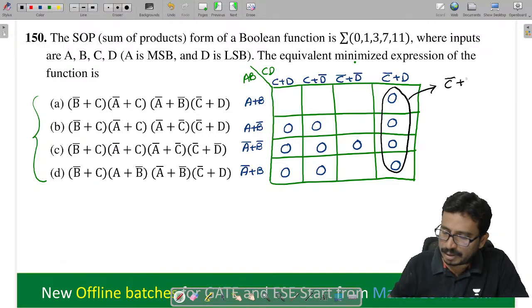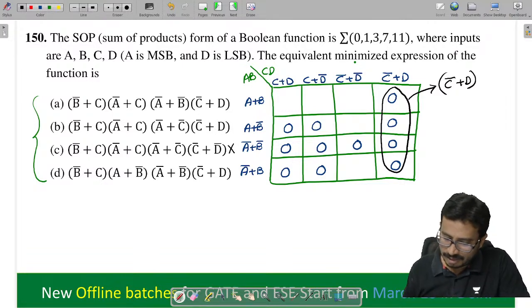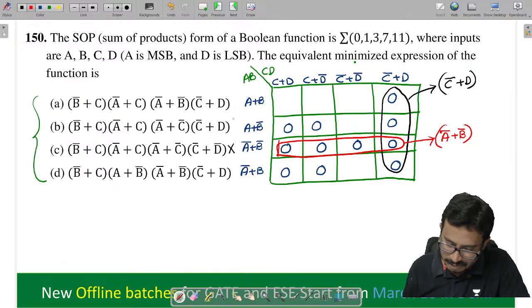C bar plus D. All the options contain this, so we can't eliminate on this. Next, I can make this quad. What do we get? A bar plus B bar. Option C does not have it, D does not have it. So we eliminate here, A and D.